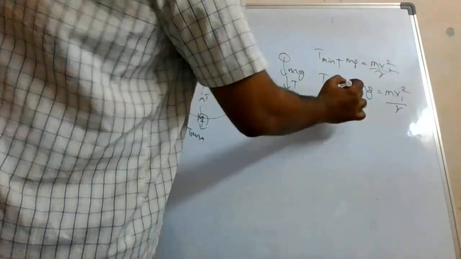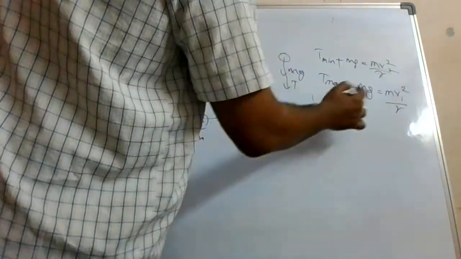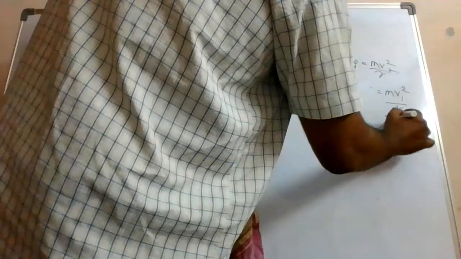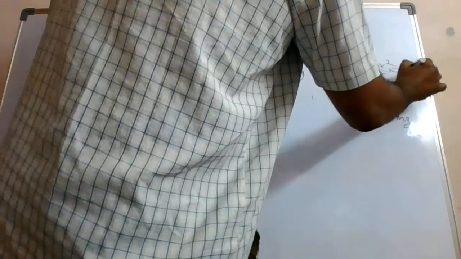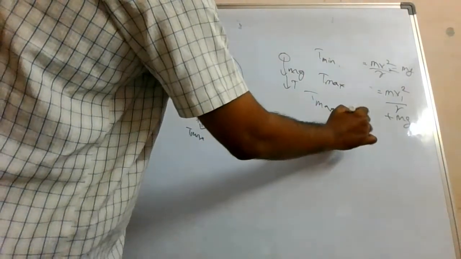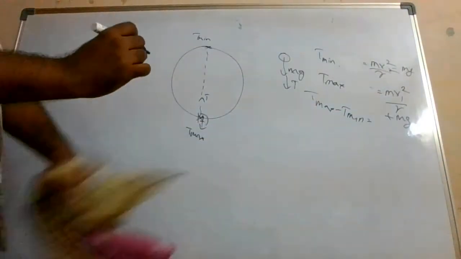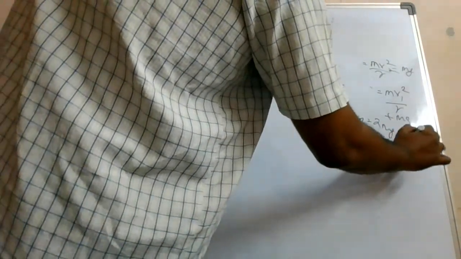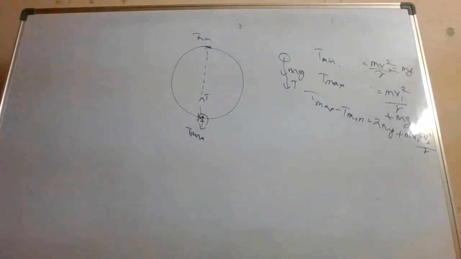So here what are you getting? So you are getting T max is equal to, this will go other side. So this will become plus. I think here I did a small mistake. And here this will go on the other side, it will become minus. So we want T max minus T minimum. We just want to understand. T max minus T minimum will be mg plus mg, it will be 2 mg plus m into v1 square minus v2 square by r. Alright? So this is the expression you are getting.